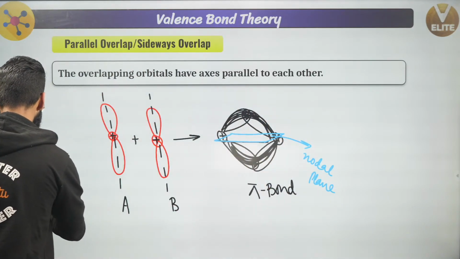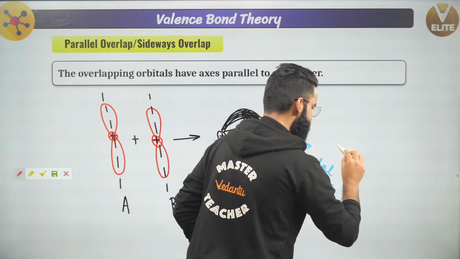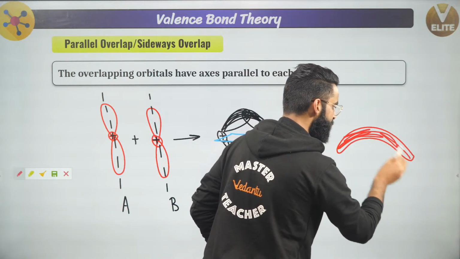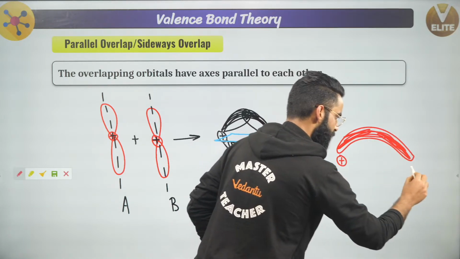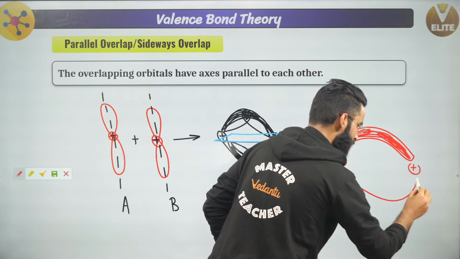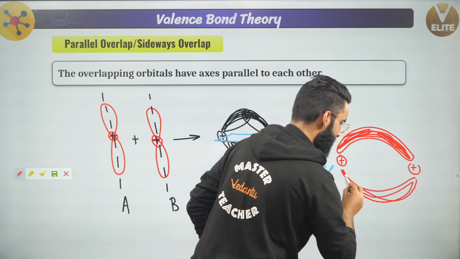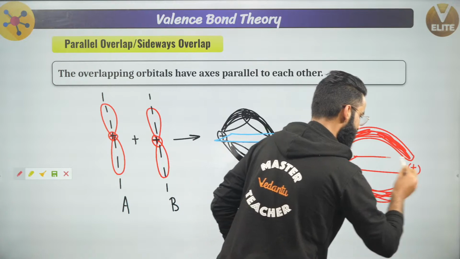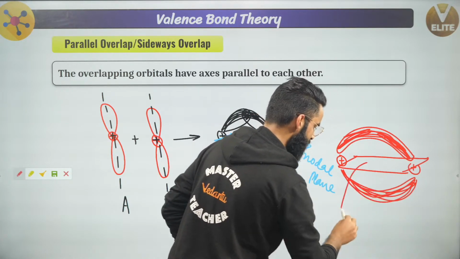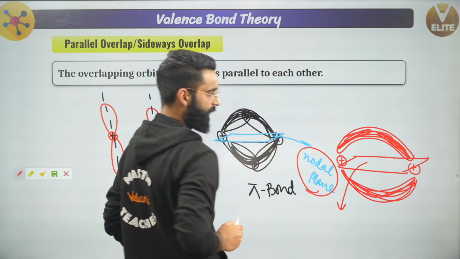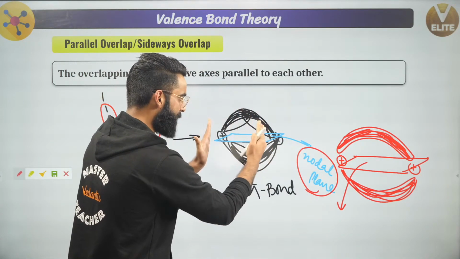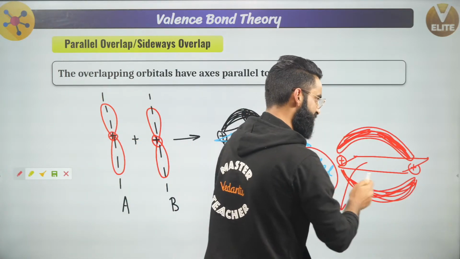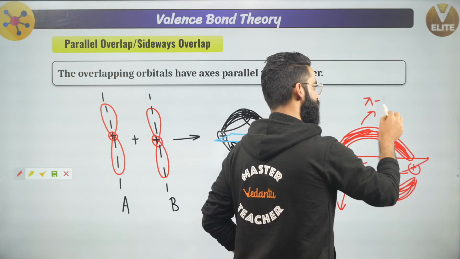Or let me represent it differently for you. See guys, this is the electron density which is lying above the plane, right? So first of all, this was one nucleus, this was another nucleus. This is electron density which lies below the plane like this, yeah? And right here, what you'll observe, there is a plane like this where the electron density is going to be 0, and this plane is what I call nodal plane, which I've already written over here, okay? And since this was the overlapping in such a way that their axes were parallel to each other, and whenever there is parallel overlapping, whenever there is sideways overlapping, it always leads to the formation of what? It always leads to the formation of pi bond.